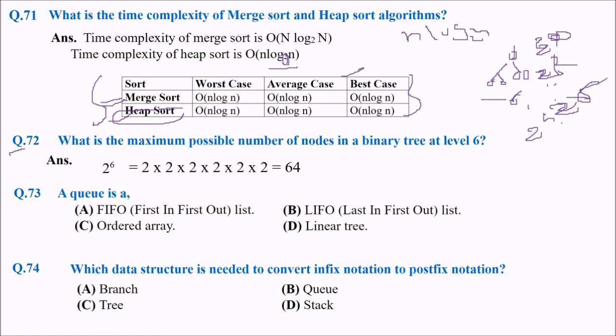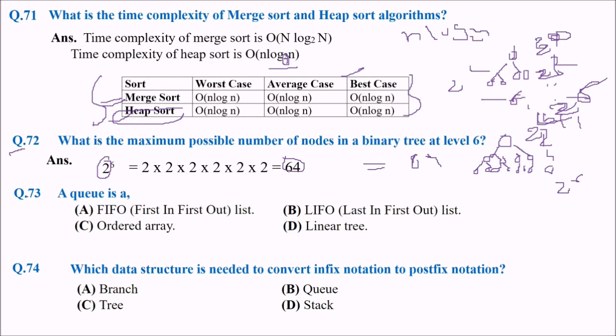That is 2 to the power level. So 2 to the power 6 will be 64. You can easily find it out. At level 0 you have 1, then level 1 you have 2, level 2 you have 4, then 8, likewise. So at level 6 it will be 2 to the power 6, 64.